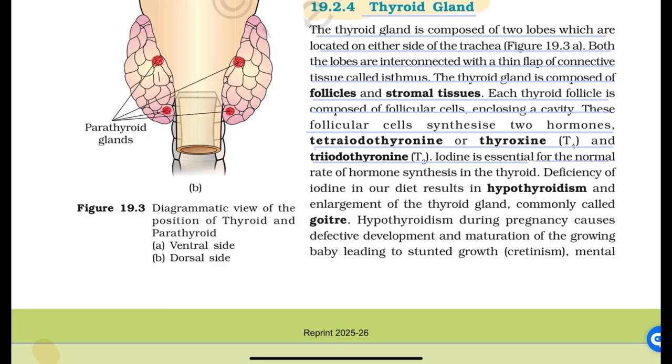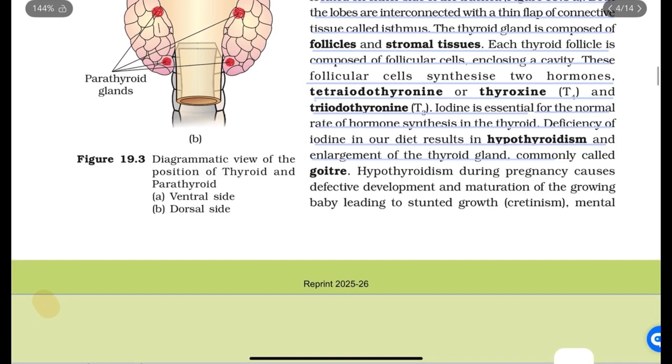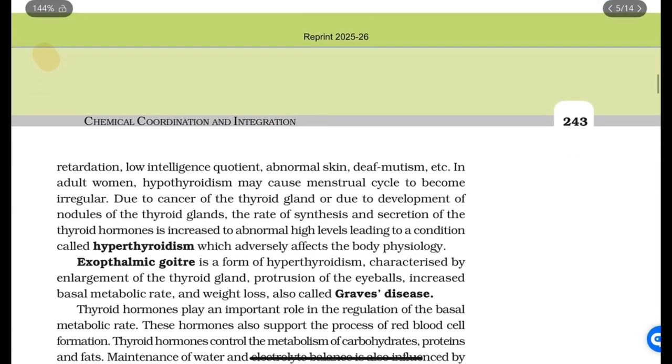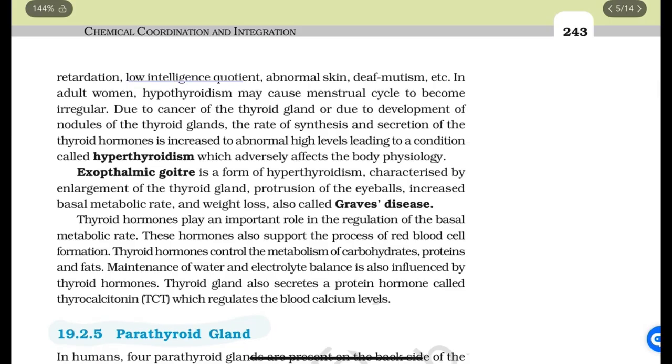Iodine is essential for the normal rate of hormone synthesis in the thyroid. Deficiency of iodine in our diet results in hypothyroidism and enlargement of the thyroid gland, commonly called goiter. Hypothyroidism during pregnancy causes defective development and maturation of the growing baby, leading to stunted growth, cretinism, mental retardation, low intelligence quotient, abnormal skin, deaf-mutism, etc. In adult women, hypothyroidism may cause the menstrual cycle to become irregular.